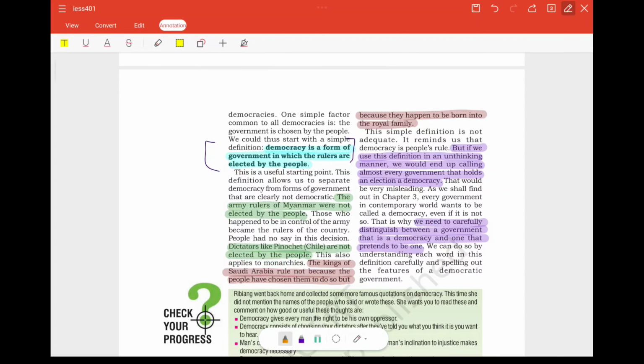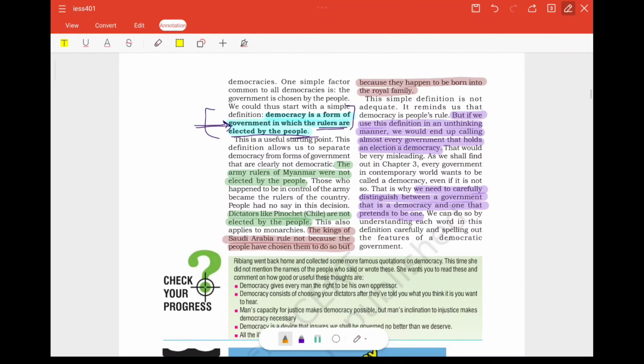So how is India a democratic country? If we go through the definition, that democracy is a form of government in which the rulers are elected by the people, think about who the rulers in India are. Obviously those people who get elected in the election by the people of India. They are the rulers of India, and those rulers are elected by us, the people of the country. So this definition fits India for being a democratic country.